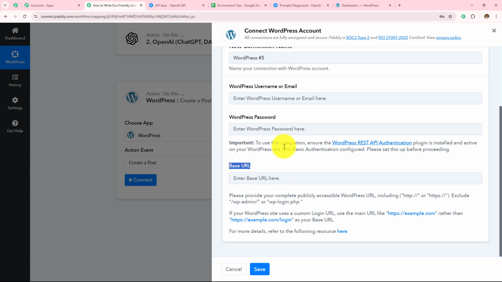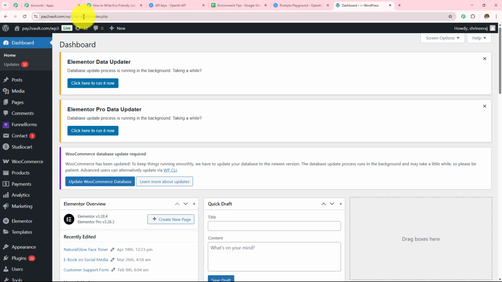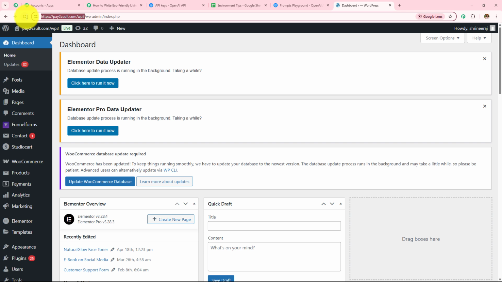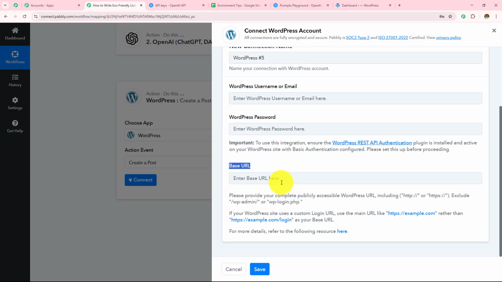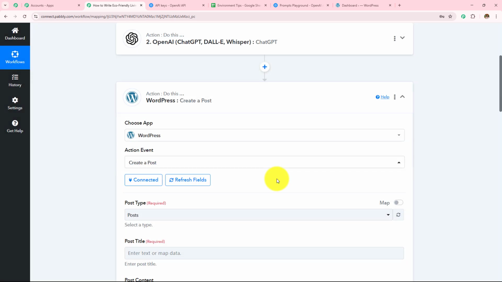So to enter this base URL, let me quickly open my WordPress. And on the top in this URL, you can see this WP3. So till here, I need to copy this, and then I simply need to paste this in my base URL. So this much is my base URL. Now I'm going to enter my login credentials. After entering all these details, I simply need to click on the save. And here WordPress is connected with Pabbly Connect.